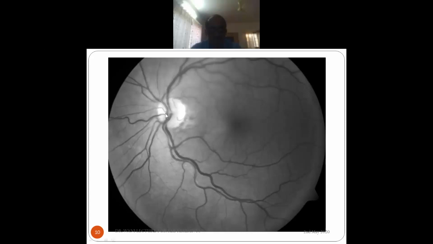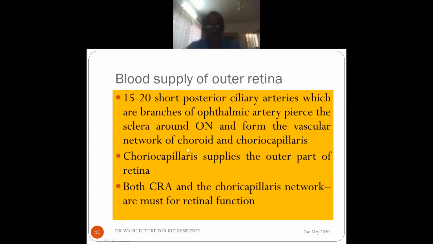Similarly here, inferior branch, inferonasal and inferotemporal branches. Then they further divide and supply the retina. And what about the outer retina, how is it supplied? 15 to 20 short posterior ciliary arteries, which are branches of the ophthalmic artery, pierce the sclera around the optic nerve at various distances and form the vascular network of choroid and choriocapillaris. Choriocapillaris supplies the outer part of the retina.